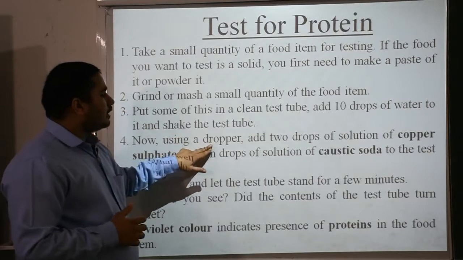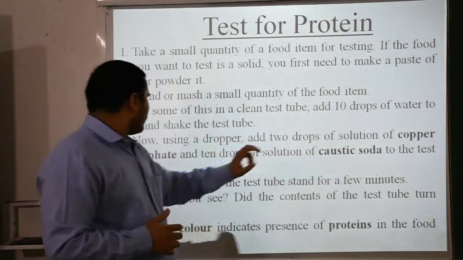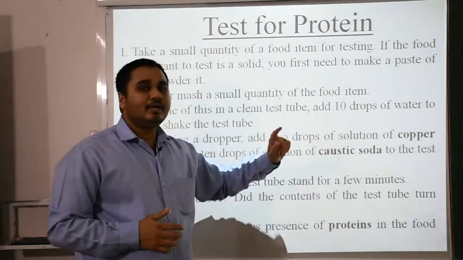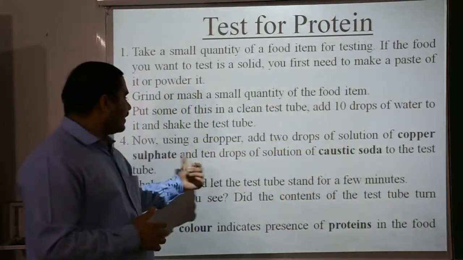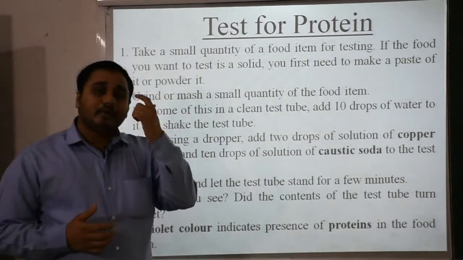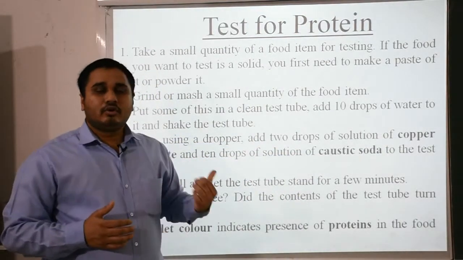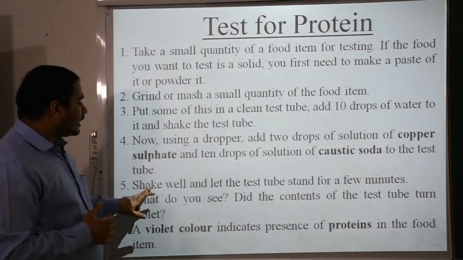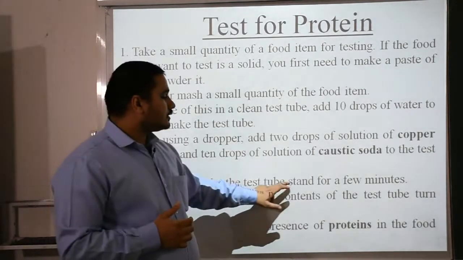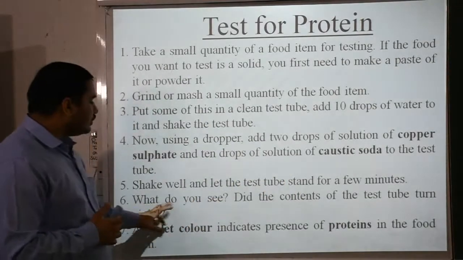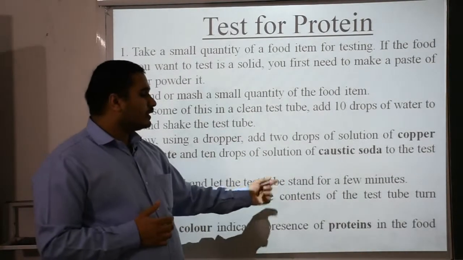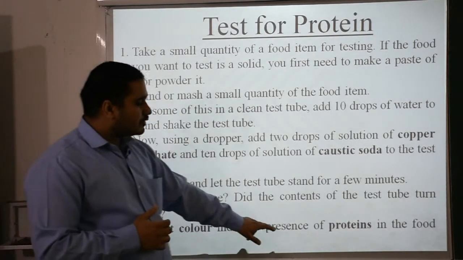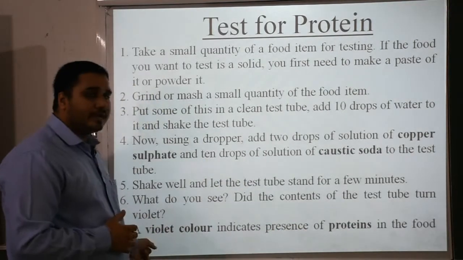Now, using a dropper, add 2 drops of solution of copper sulfate and 10 drops of caustic soda. Please note this, students: copper sulfate and caustic soda. If you are able to come to school, you will take the solutions from the lab also. Shake the test tube well and let it stand for a few minutes. What do you see? Did the content of the test tube turn violet? A violet color indicates the presence of protein in the food item.